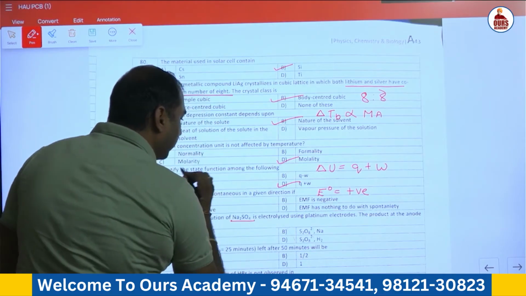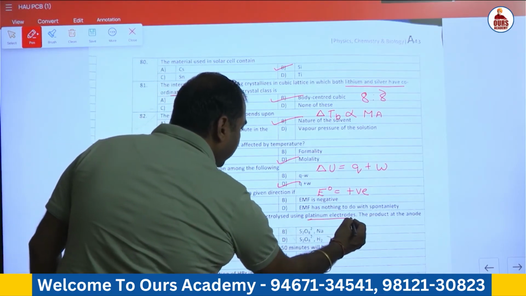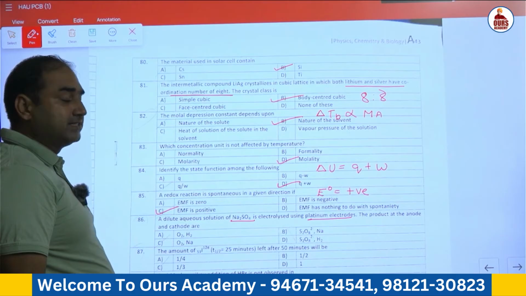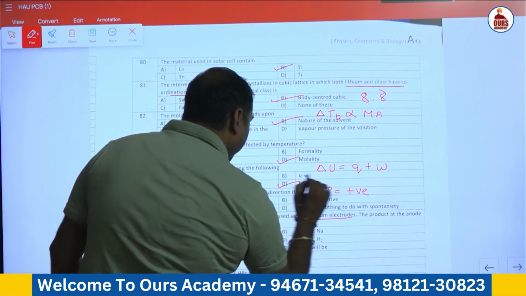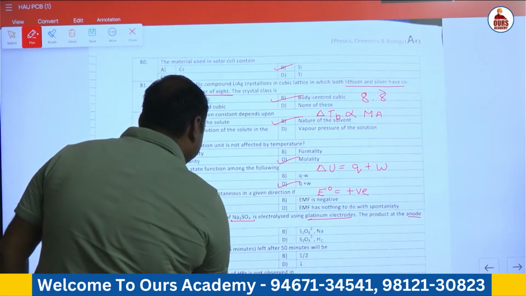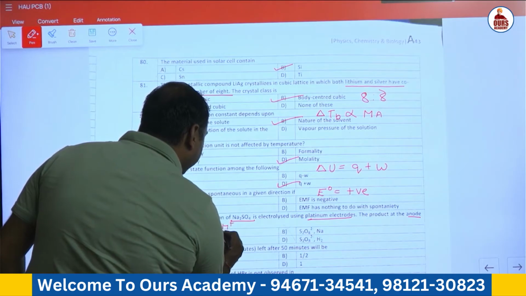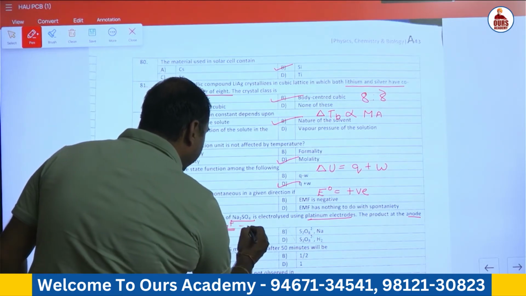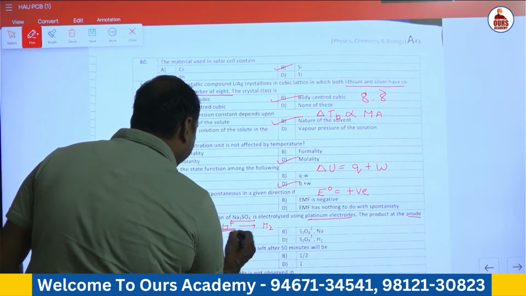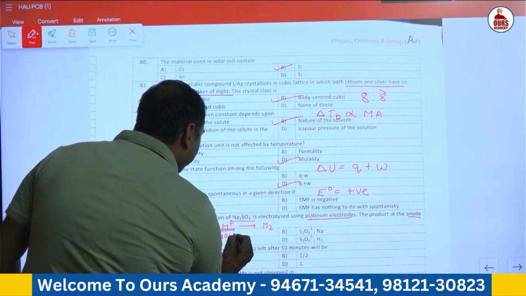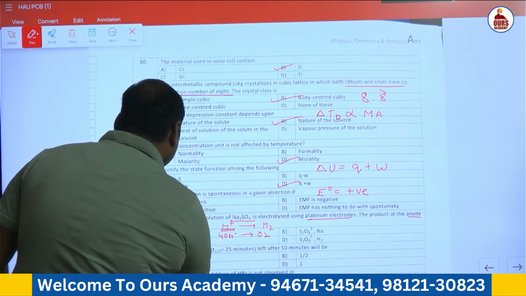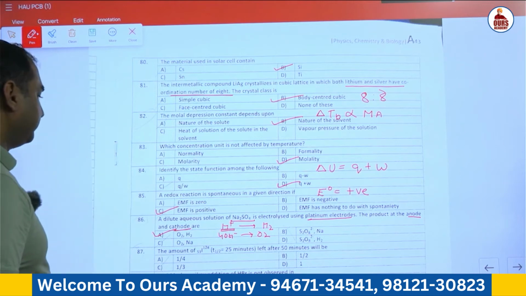Dilute aqueous solution of Na2SO4 is electrolyzed using platinum electrode, that is an inert electrode. The product at anode and cathode is, on electrolysis of aqueous, it produces H ion, move towards cathode, liberation of hydrogen gas, and OH ion led to the liberation of oxygen gas. So the correct answer is A.